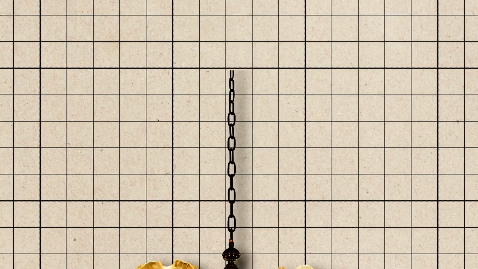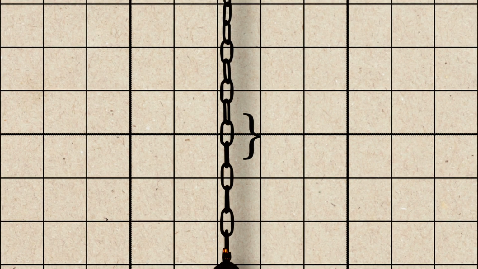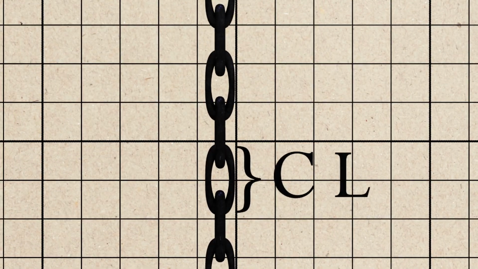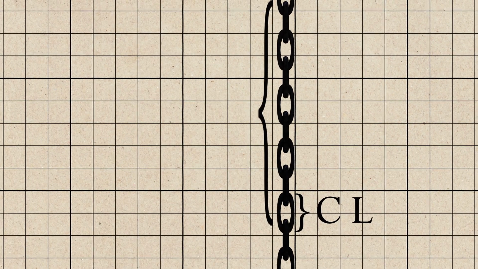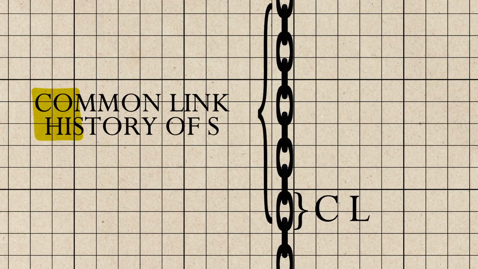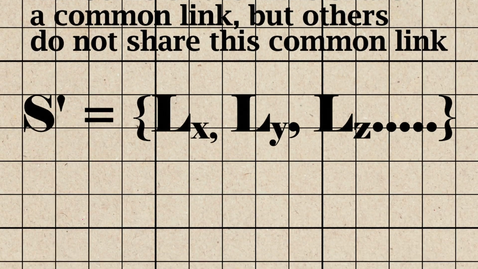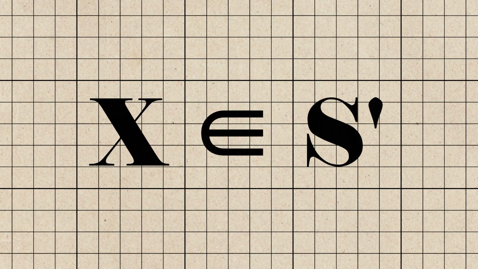Since we stated above that in a chandelier, the links depend not just on the one link immediately above it, but on all the links above it, all the members of S depend not just on CL, but on every link above CL. Let us call this collection of links above CL, including CL, the common link history of S. If the second scenario is true, there must be a non-empty set S', which contains all the links that do not share any common link with S. Let us say one such element is X.